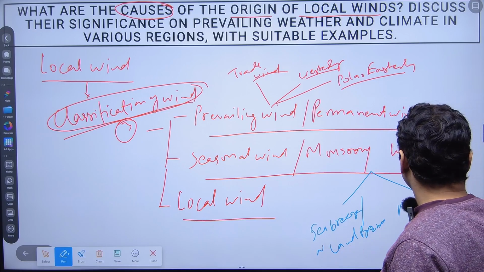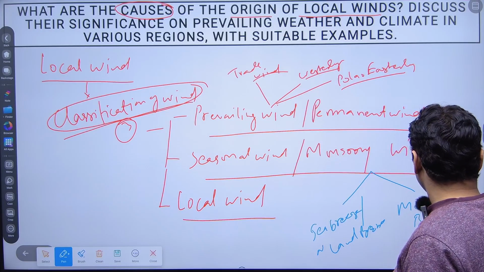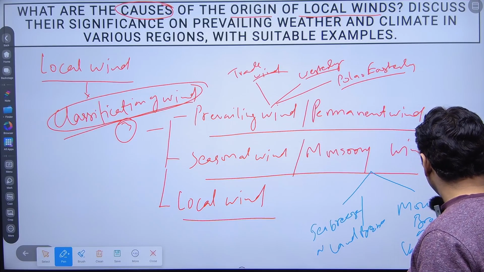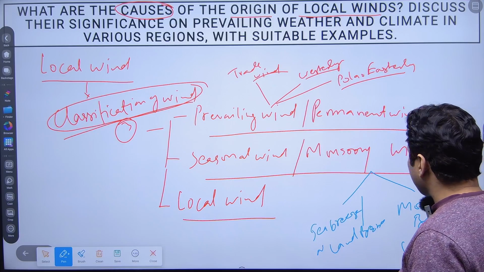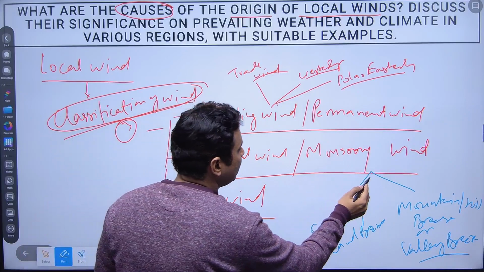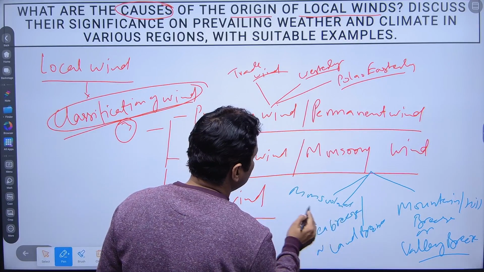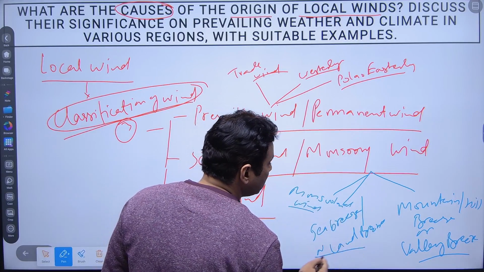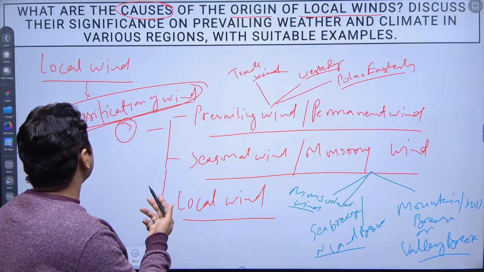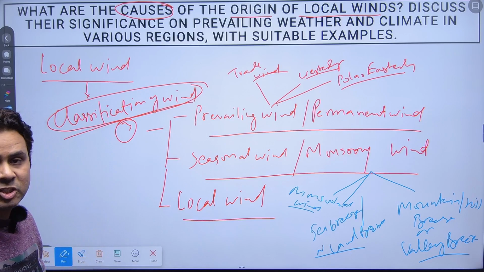The second is the mountain or hill breeze, or valley breeze. And the third seasonal or monsoonal wind is known as monsoonal wind. So these are the categories of the seasonal or monsoonal wind, which you may have already studied from the classification of wind.